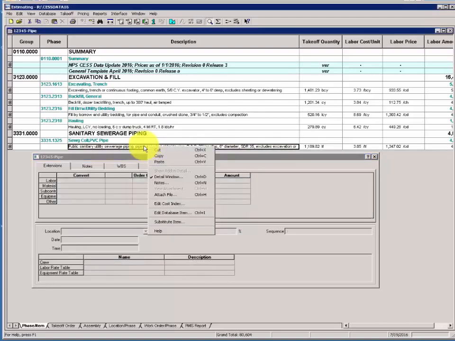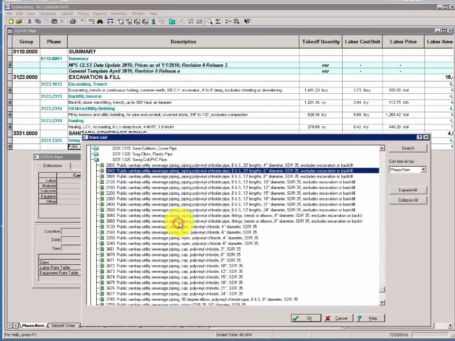We'll right-click on the polyvinyl chloride pipe and choose Substitute Item. The Substitute command opens the database and gives you focus on the item you just launched from in your spreadsheet, in our case the polyvinyl chloride.